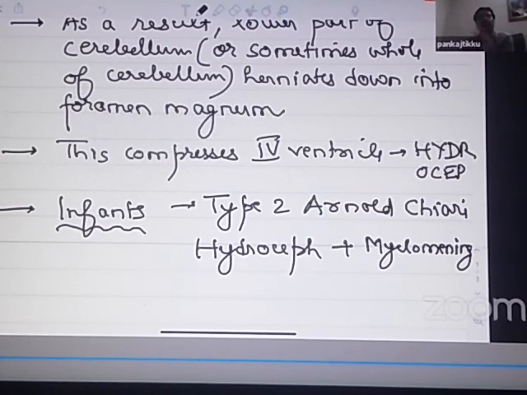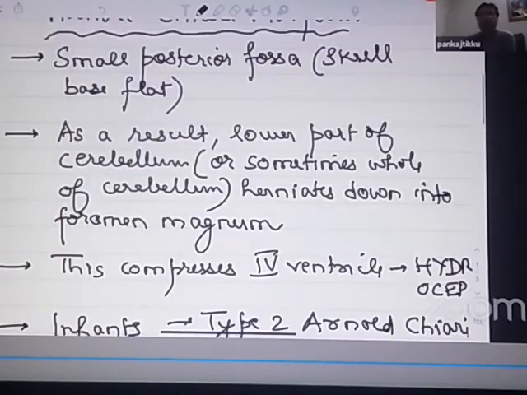It is seen in Arnold Chiari malformation type 2. I hope you have all understood this.